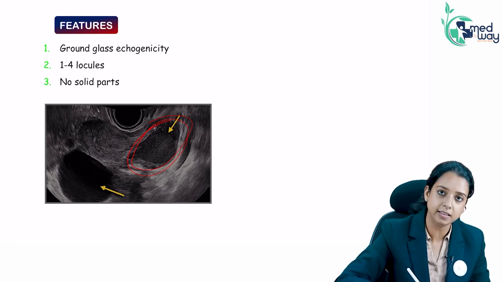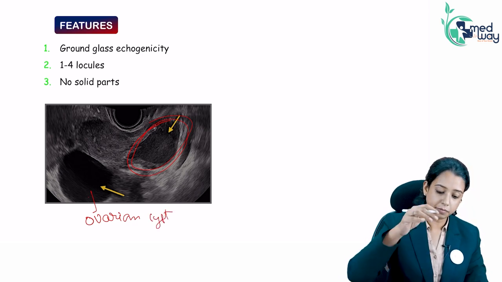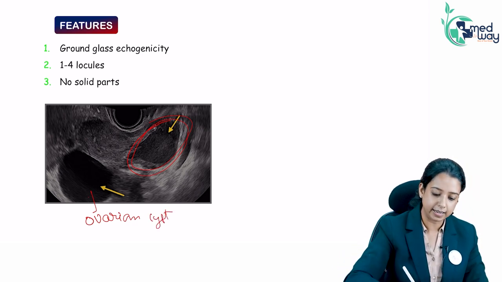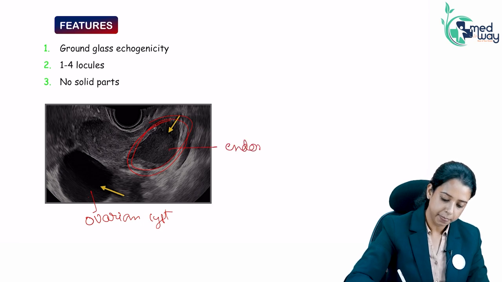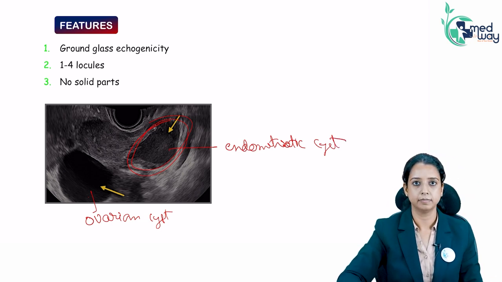Can you see this clear cyst? That's an ovarian cyst, simple ovarian cyst. But this ground glass is because of chocolate color blood filled, that is endometriotic cyst. So simple cyst with no solid parts.